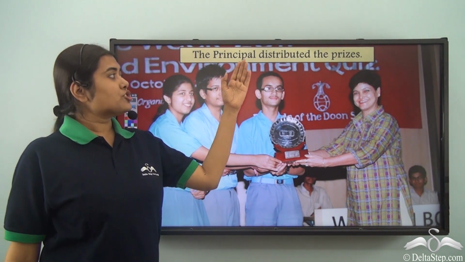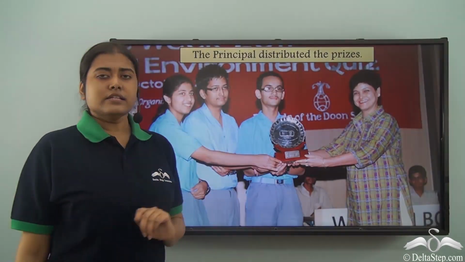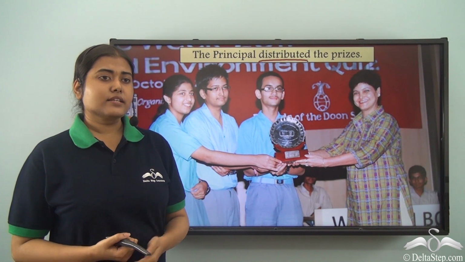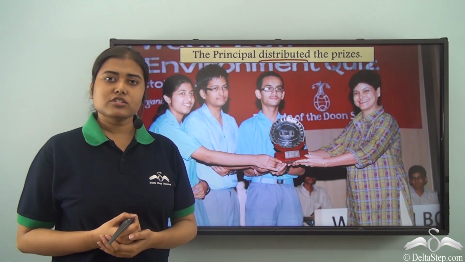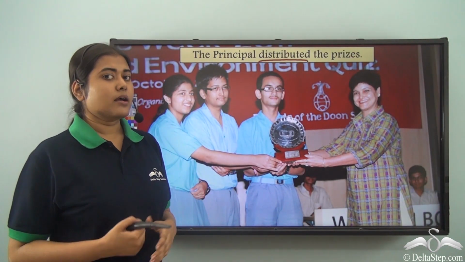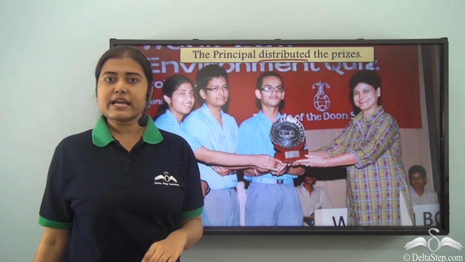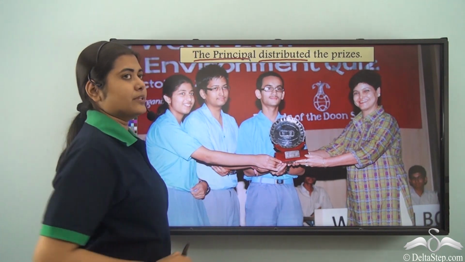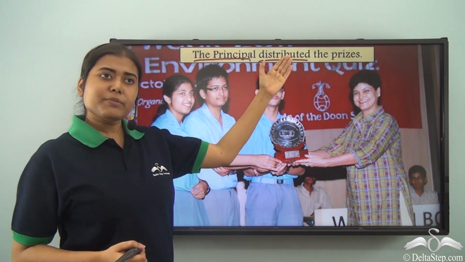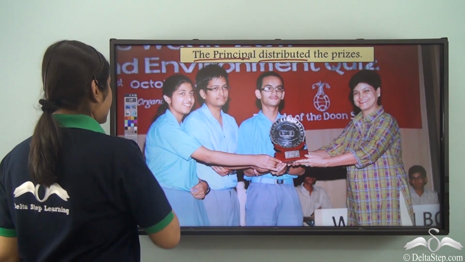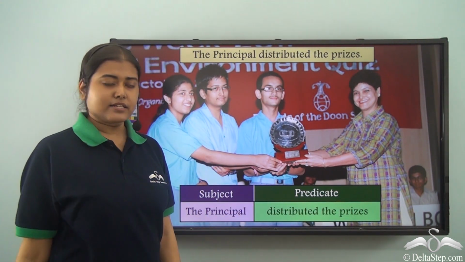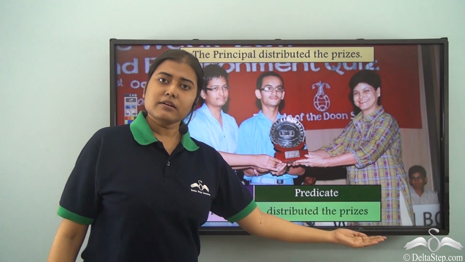The principal distributed the prizes. Now, what is the verb here? It is distributed. So what do we do next? Question the verb with who or what. Now, if I ask, what distributed the prizes? There's no answer. But if I ask, who distributed the prizes? The answer will be the principal. So, the principal is the subject in this case, which is performing the verb distributed. Therefore, the principal becomes our subject. Distributed the prizes becomes the predicate.